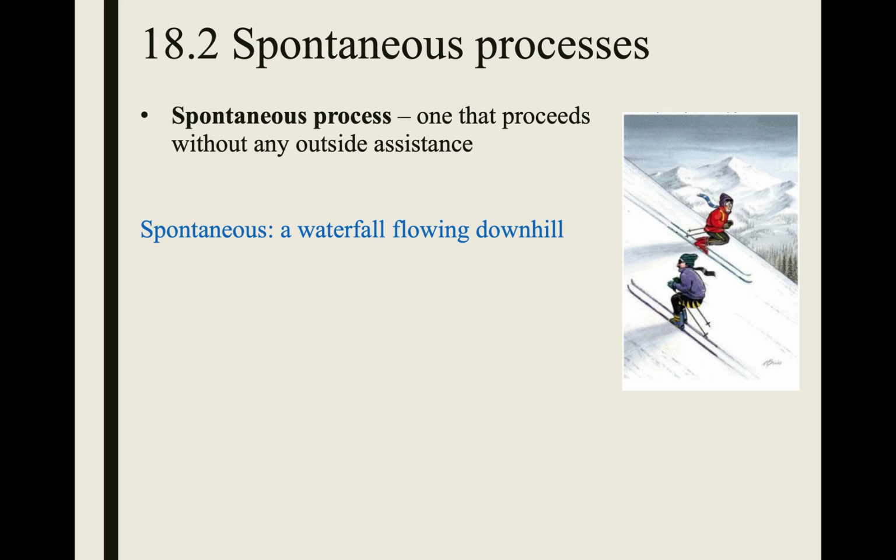A spontaneous process is one that proceeds without any outside assistance. So, for example, water flowing downhill. Okay, non-spontaneous is water flowing uphill. So you can see with the picture there, we have a skier going downhill. That's spontaneous. It is not spontaneous for the skier to go uphill.